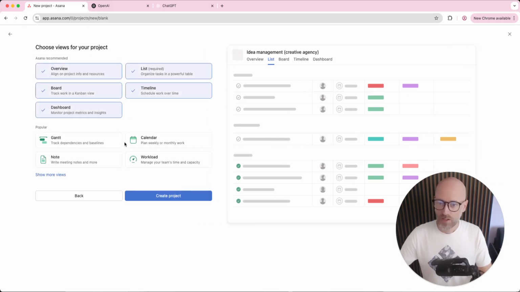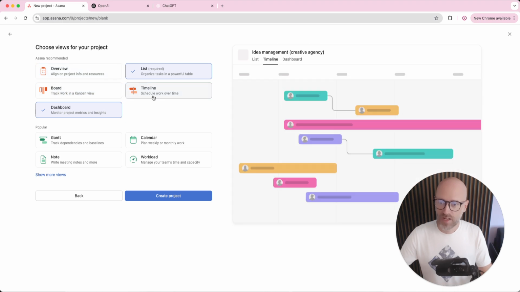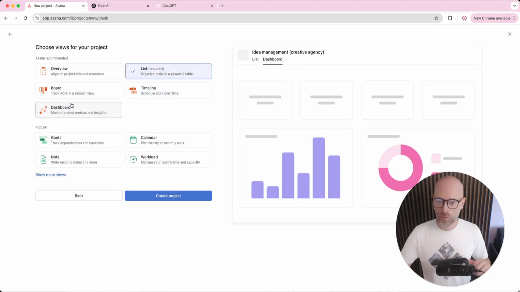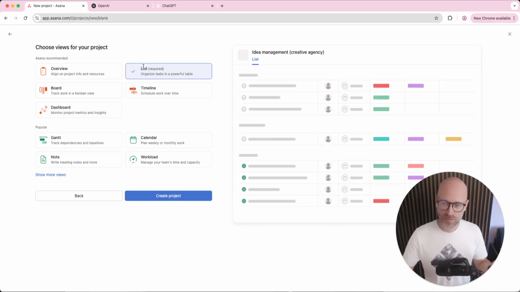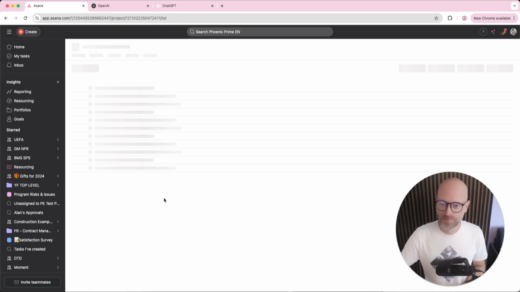All right, let's go. I want to start with the list view. So I usually disable all the other views because they don't make sense initially, because you usually start building something in the list view. If you really like the board view, you can start from there, but the list is required. So since it's required, I usually start with the list view right away. And maybe have a bit of a dashboard for later.